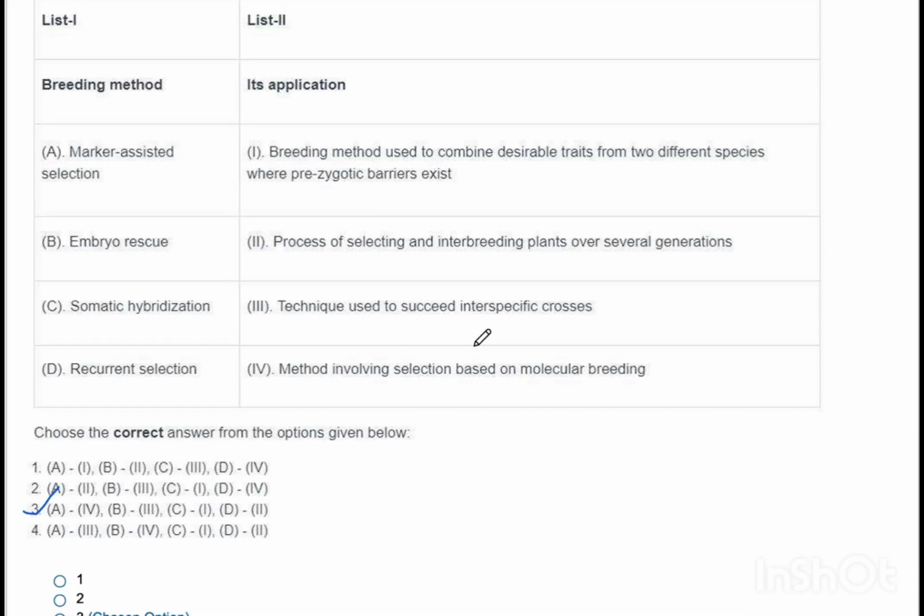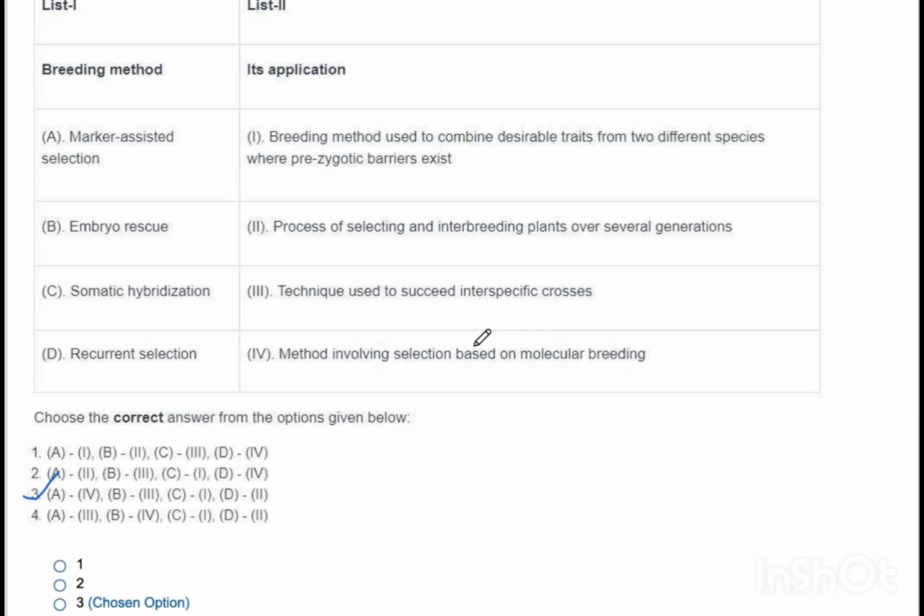Yes, in list 1 and list 2, breeding methods and their applications are given. First, we'll have to see which breeding methods: marker assisted selection, embryo rescue, somatic hybridization, and recurrent selection. Coming to the applications, first, a breeding method used to combine desirable traits from 2 different species where pre-zygotic barrier exists. I was not sure of this.